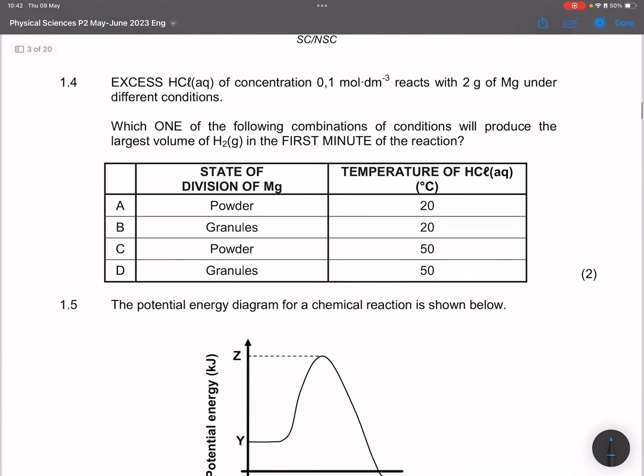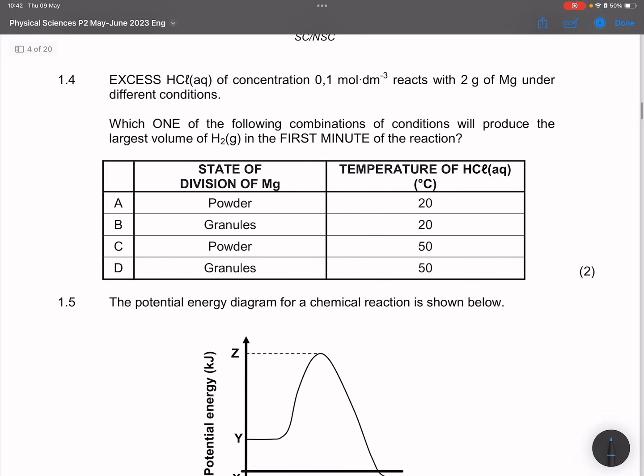The next question, they say excess hydrochloric acid of concentration 0.1 mole reacts with 2 grams of magnesium under different conditions. They say which one of the following combinations of conditions will produce the largest volume of hydrogen in the first minute. Essentially they are asking which one will have the highest rate of reaction.